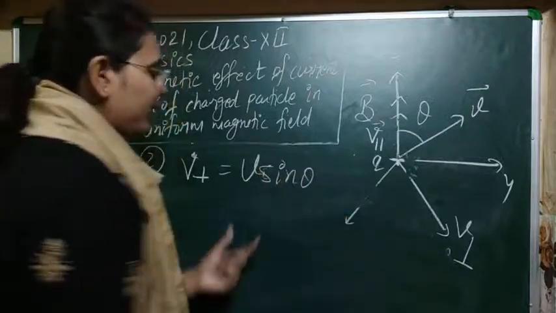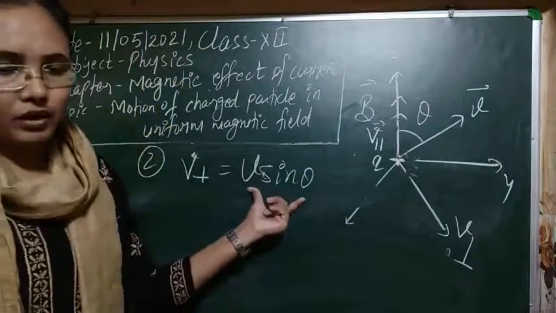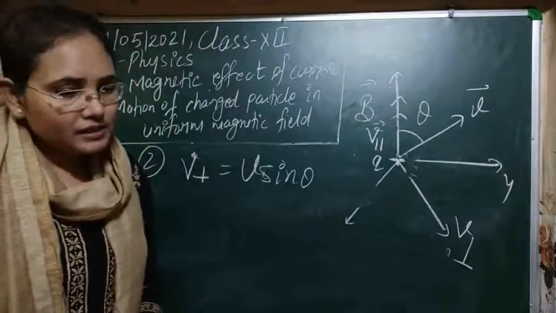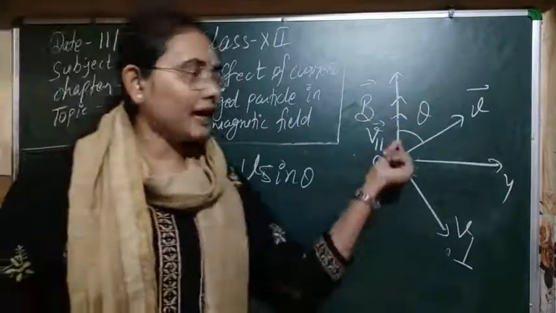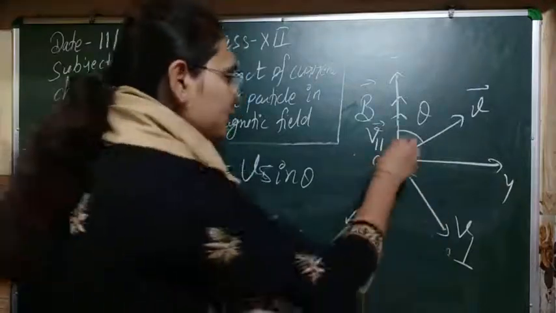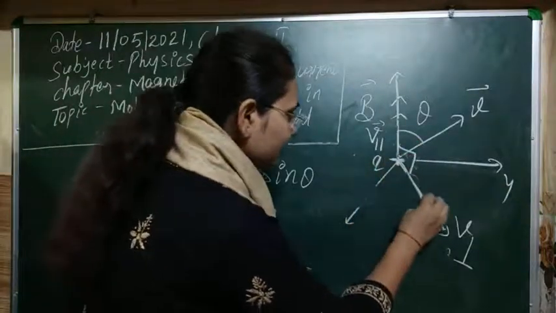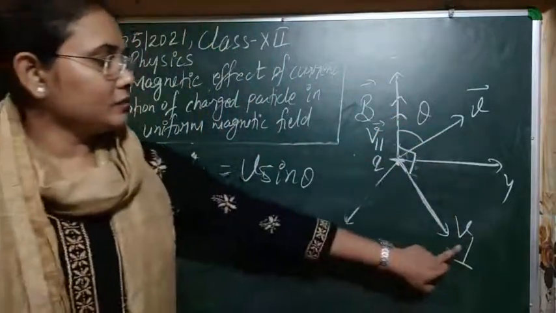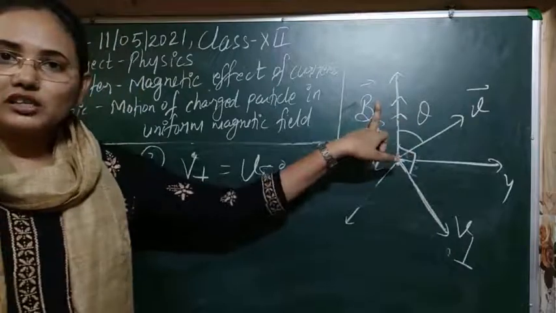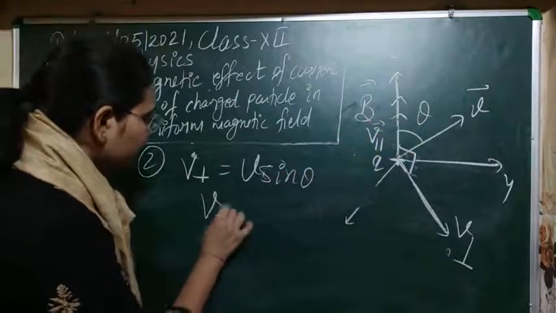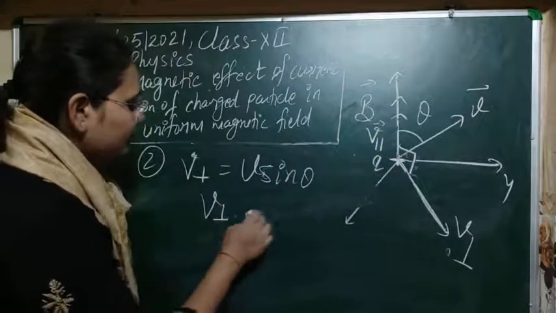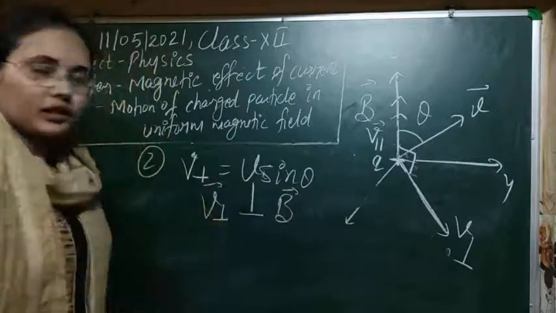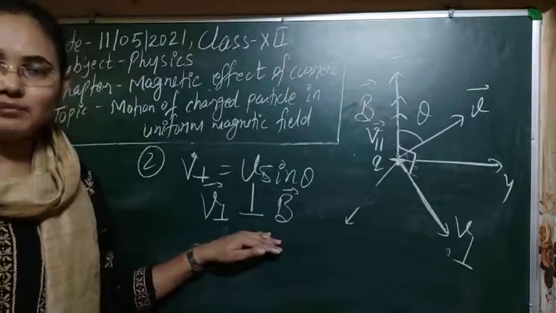Now this V sin theta is making an angle of 90 degrees, as this is the perpendicular component here, so you can see that this V perpendicular is perpendicular to the magnetic field. And this is the second case that we have just discussed.